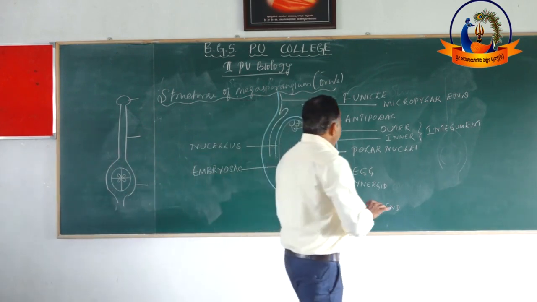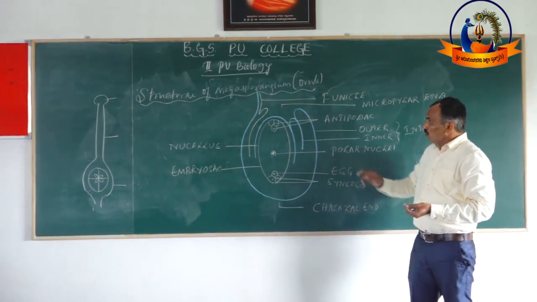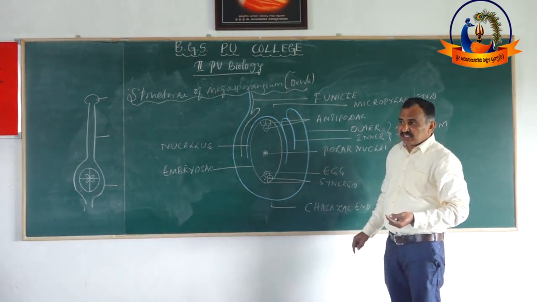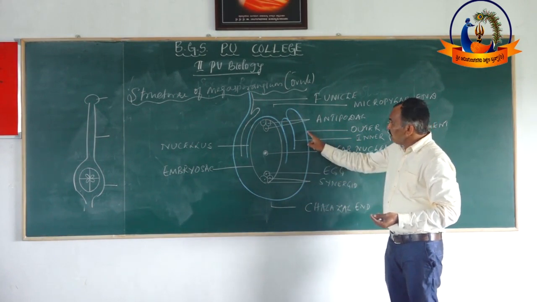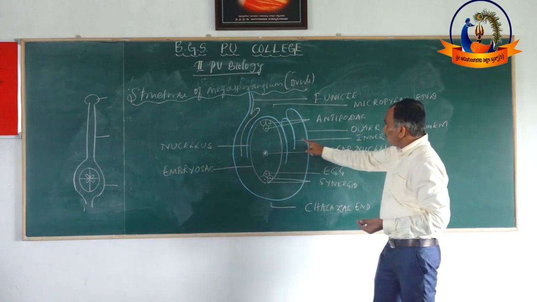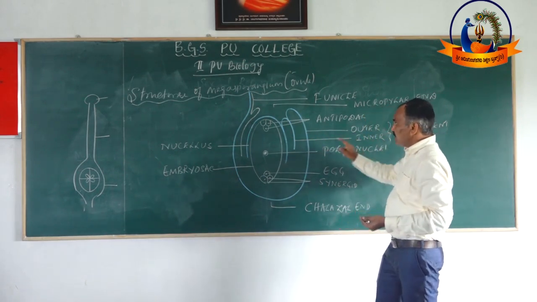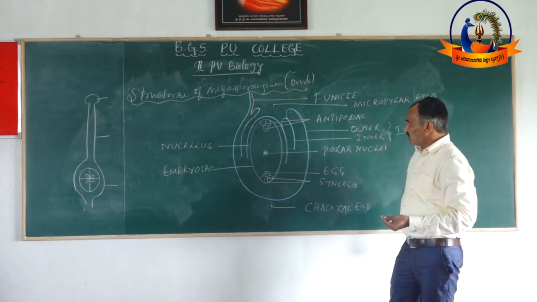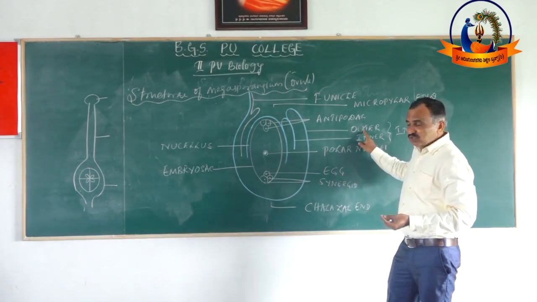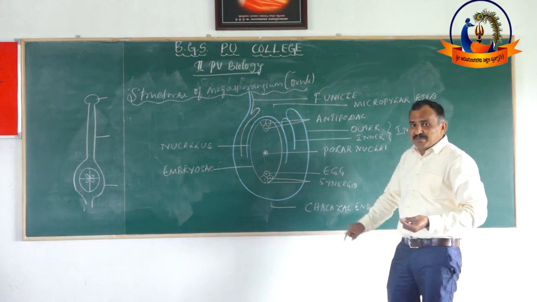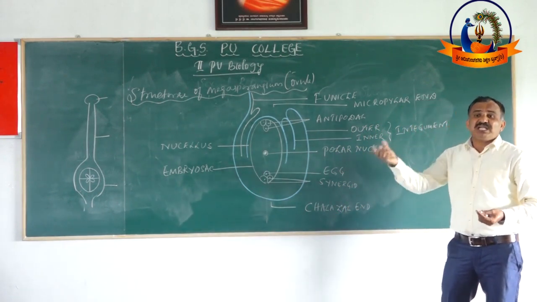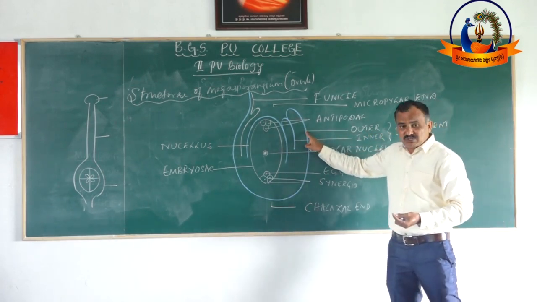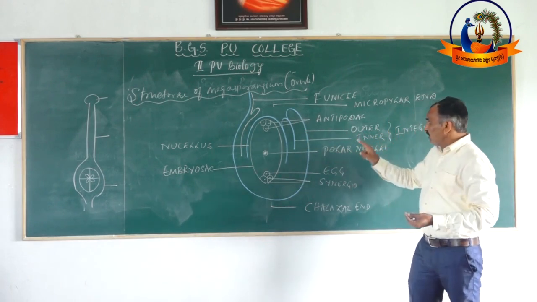The ovule is externally covered by 2 coverings. See, these coverings are called integuments. This is called the outer integument, and this is called the inner integument, which are generally fleshy in nature. After fertilization, the outer integument develops into the testa, and the inner integument develops into the tegmen.